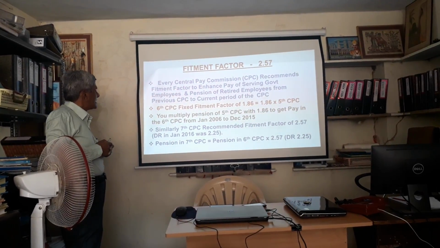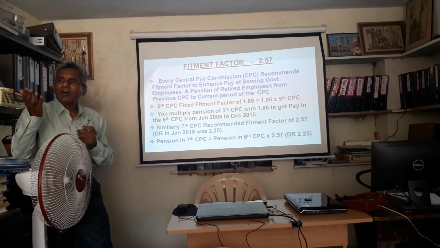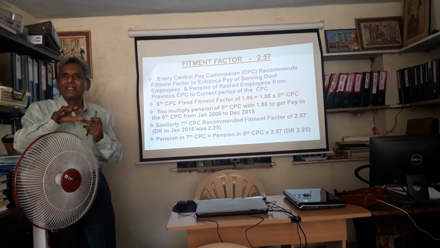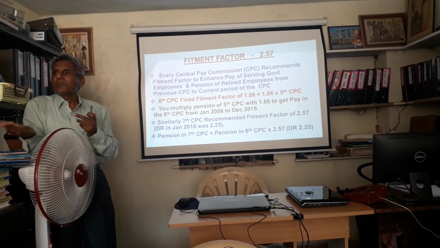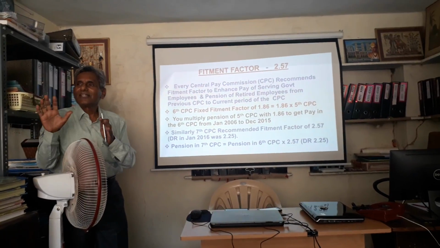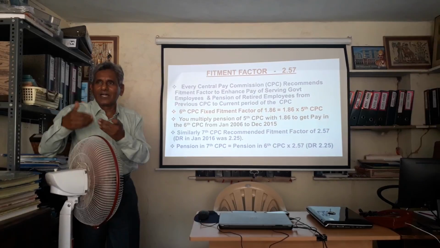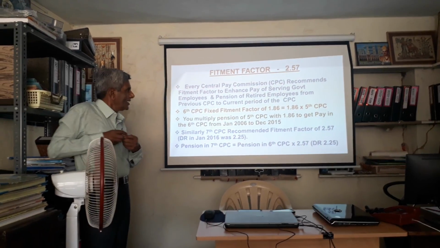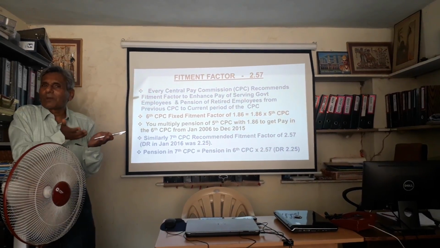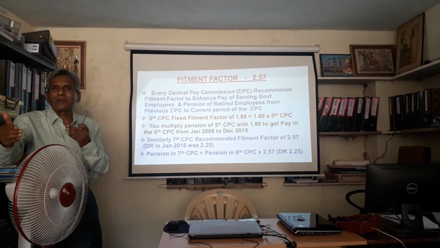The 6th CPC fixed the fitment factor of 1.86. That means if your pay was X amount in the 5th CPC, in the 6th CPC it will become 1.86 times X. 10,000 means it will become 18,600. This is known as the multiplication factor, so that you get a benefit to keep pace with the price rise. Similarly, the 7th CPC said whatever your pay in the 6th CPC, it should be multiplied by 2.57.